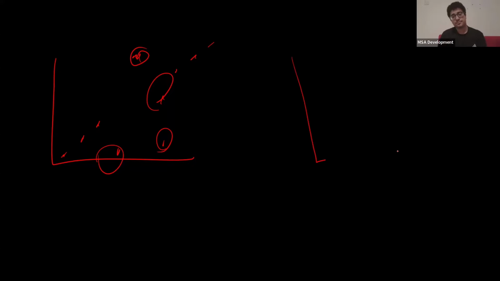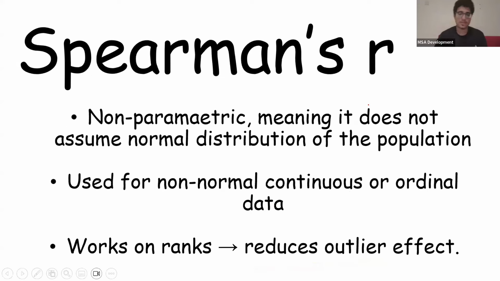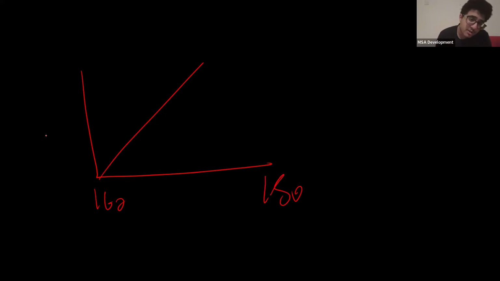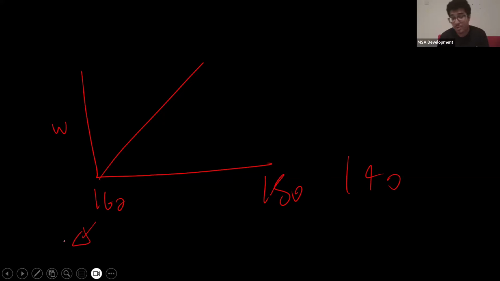Another thing is that you cannot extrapolate beyond the observed ranges. So if you check out heights from 160 to 180, for example, you're only allowed to say that there's a positive correlation between height and weight from 160 to 180. Nothing else. You can't say that for 190, for example, there's also going to be a high weight. If you go less than 160, there's going to be a low weight. You can only use the values you studied. If you go 160 to 180, you can't extrapolate beyond that.